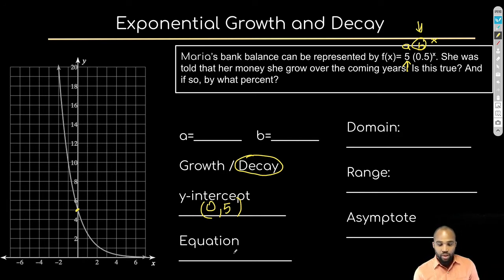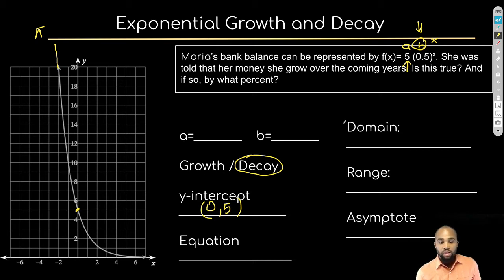Now, what's our equation? We're already given our equation up here, so we can just copy that down here. Domain is all my x values. I'm drawing that line kind of funky to show you that it's going to keep going to the left, to the left side. Don't think that line's going to go straight up or you're going to miss that. It's going to keep going infinitely to the left side, and then keep going all the way to the right. No, it's not going to stop here at -2 or -3.